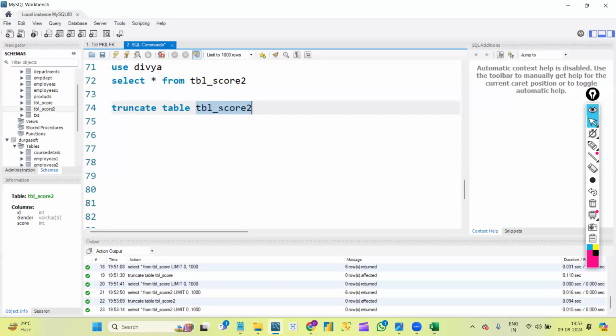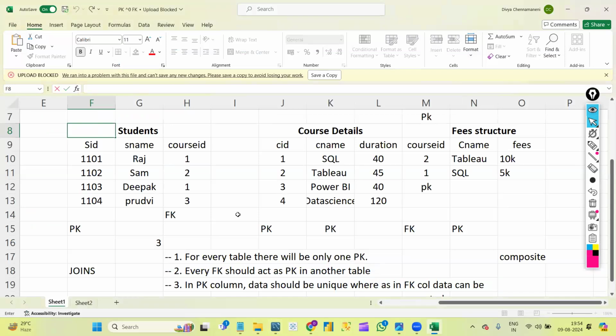But suppose there is a foreign key for this table, I cannot directly use truncate on it. Because a foreign key creates a relationship between two tables, right? Without using truncate on the first table, we cannot use truncate on the second table because we already created a relationship between the two tables. We need to remove the first table, that is the parent table, then only we can remove the child table.